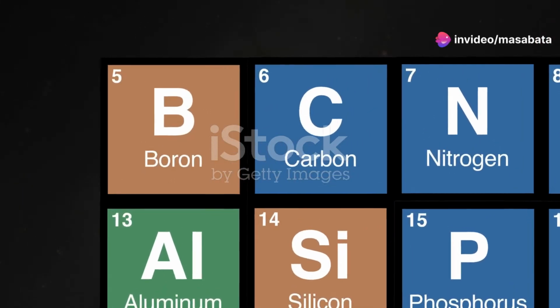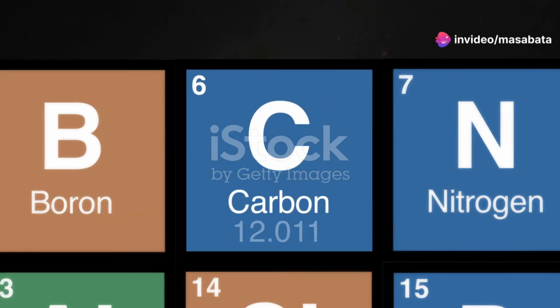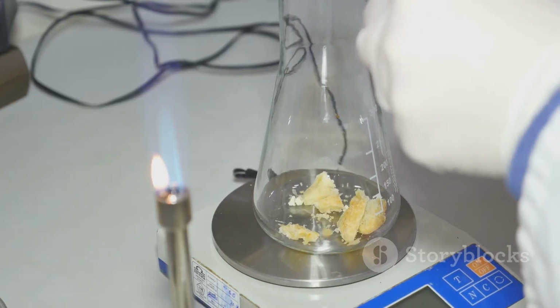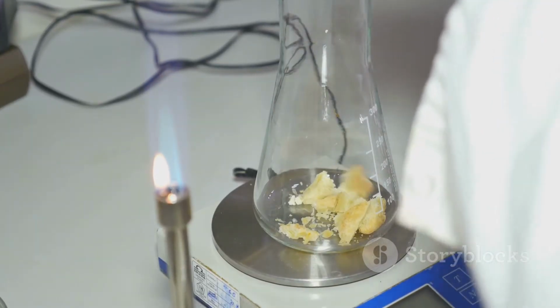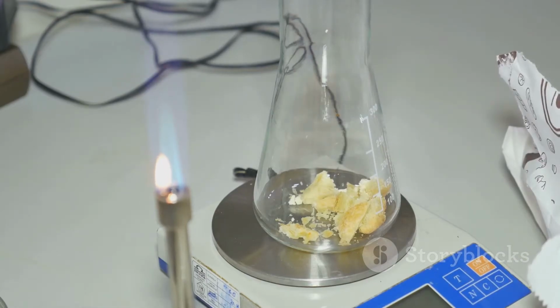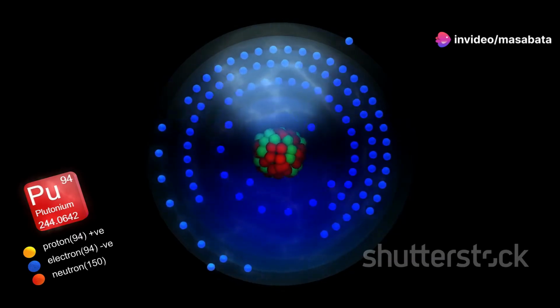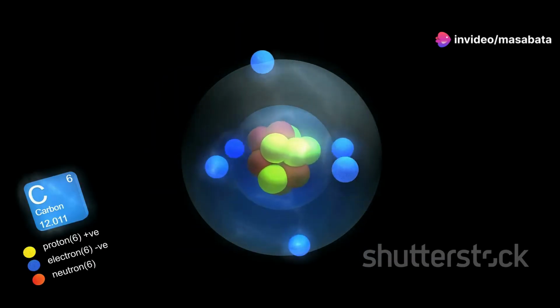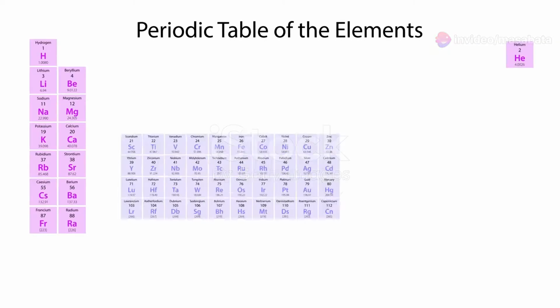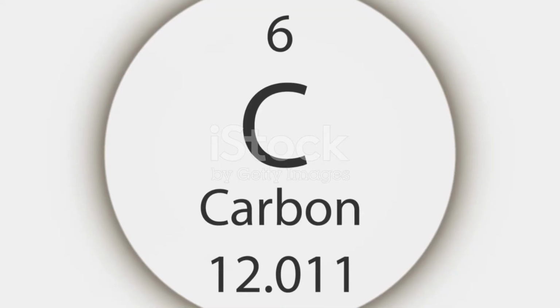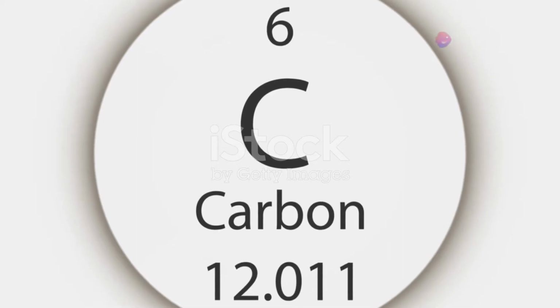We know that atoms are incredibly small, but did you know that they also have mass? It's true. Even though we can't weigh a single atom on a scale, scientists have figured out a way to determine their relative masses. Atomic mass is the mass of an atom compared to the mass of a standard atom. The standard atom used for comparison is carbon-12, which is assigned an atomic mass of exactly 12 atomic mass units, or AMU. For example, a carbon atom has an atomic mass of 12 AMU.